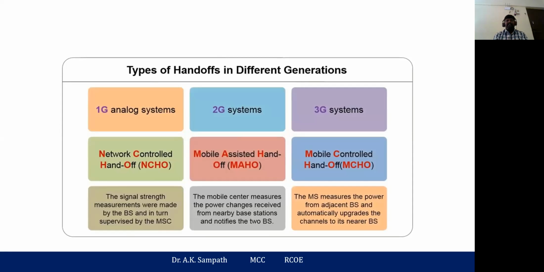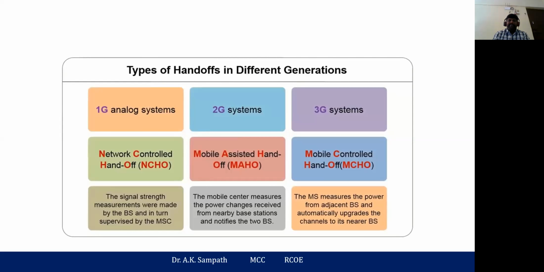Now, let's talk about the different types of handovers in the different generations. In the first generation, which we discussed, they used network controlled handoff. In that case, the network itself decides whether the handoff should take place or not. The signal strength measurements were made by the base station and supervised by the MSC. MSC is the mobile switching center, and it is the control unit which provides a connection to the other base stations or the public switched telephone network and all other things, right?